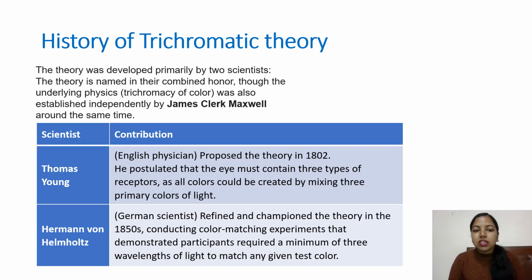Thomas Young was an English physician. He proposed the theory in 1802. He postulated that the eye must contain three types of receptors, as all colors could be created by mixing three primary colors of light. And Hermann von Helmholtz, a German scientist, refined this theory. He conducted color matching experiments that demonstrated participants required a minimum of three wavelengths of light to match any given test color.